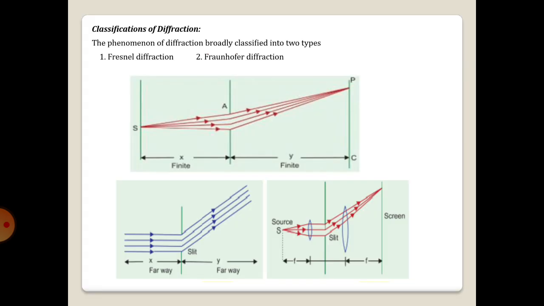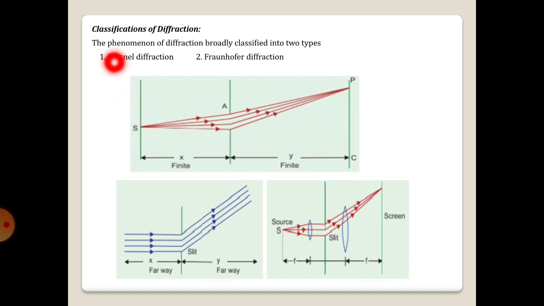And next, classification of diffraction. The correct interpretation of diffraction phenomena was first proposed by Fresnel and Fraunhofer. According to them, interference of secondary wavelets, which originate from different points of the exposed parts of the same wavefront, causes diffraction.